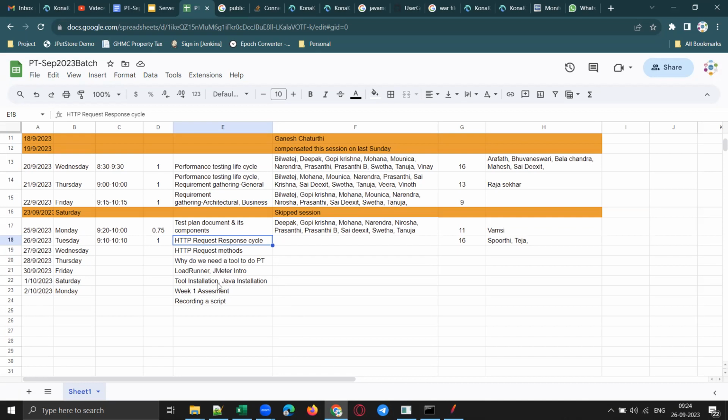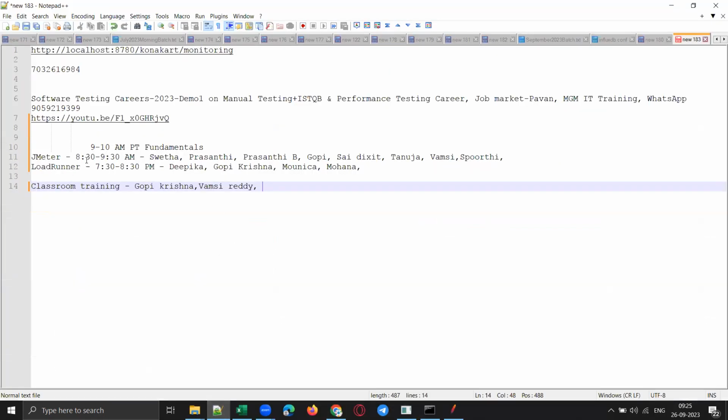From October 1st onwards, I am planning to split this batch into two, one morning batch and one evening batch. These are the tentative timings as of now. JMeter will be in the morning batch from 8:30 to 9:30, and I'm planning to start LoadRunner in the evening batch, tentatively 7:30 to 8:30. Both LoadRunner and JMeter will be available both online and classroom. There will not be separate batches.